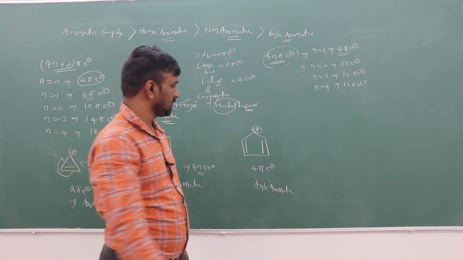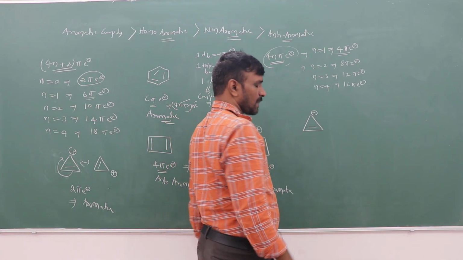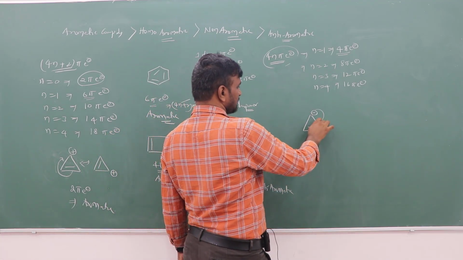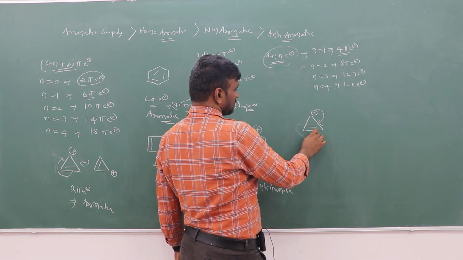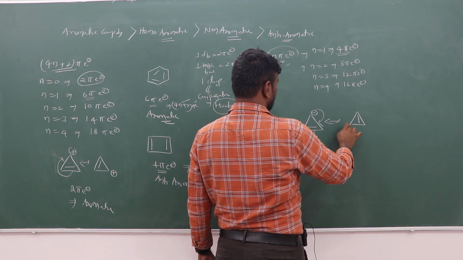If it is like this, what will happen? Continuous pi conjugation is there. This negative charge also indicates 2 electrons, like this.